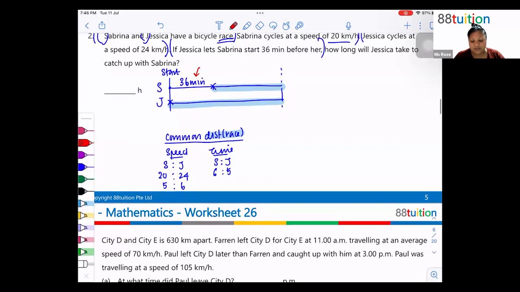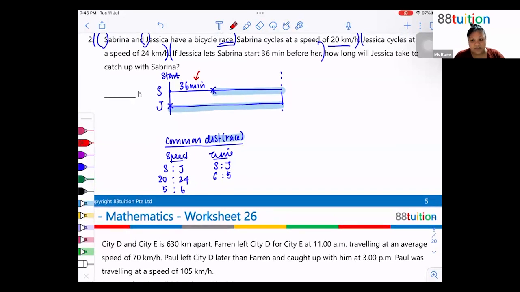Sabrina had a head start of 36 minutes. And then she took a total of how long? Do we know how long Sabrina took here? And how long Jessica took here to cover? Anyone? What about Jessica? Time taken by Jessica is 5 units. So which means this is 5 units.